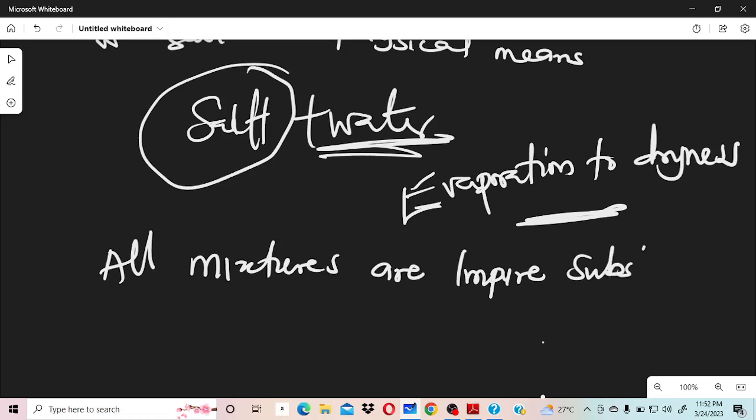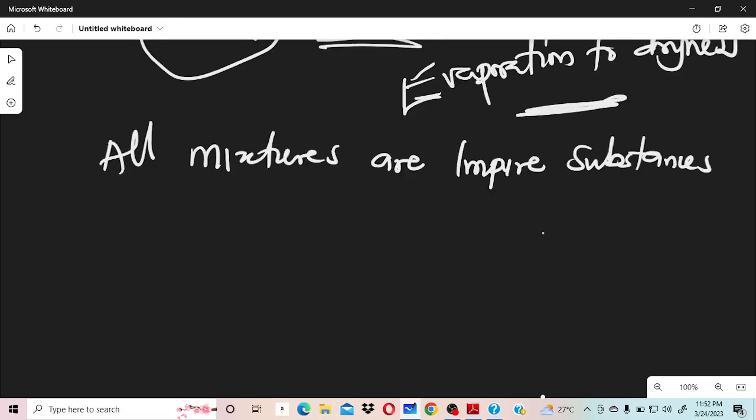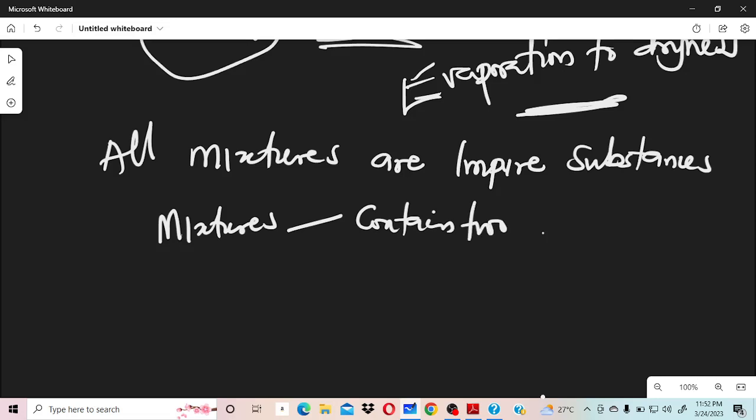All mixtures are impure substances. Can you see that? Because when you talk about mixtures, you are talking about what contains two or more constituents, and they can be physically separated because they are combined physically.